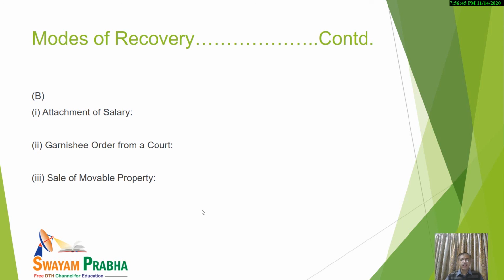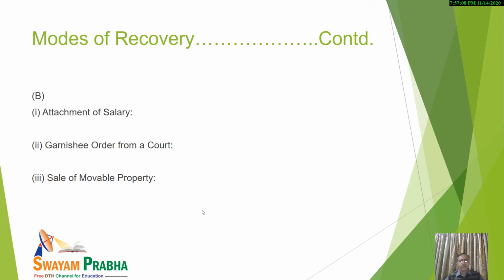And in case he says that he has no money, but after that it is found that he has paid money to A, in that case it will be his responsibility, and he will be treated as if the money was recoverable from B only. So that is the importance of the garnish order.